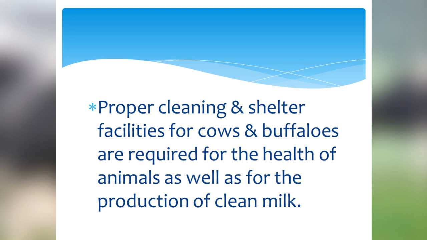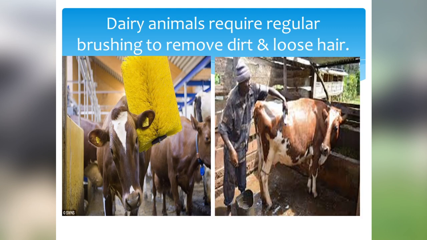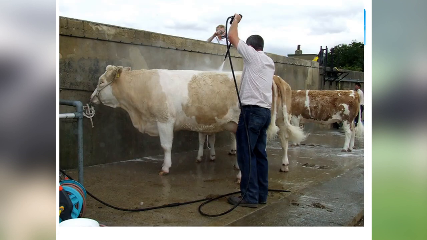The proper cleaning and shelter facilities for cows and buffaloes are required for the health of animals as well as for the production of clean milk. So dairy animals require regular brushing to remove the dirt and loose hairs from their body. Here you can see by brushing, dirt as well as loose hairs can be removed easily.